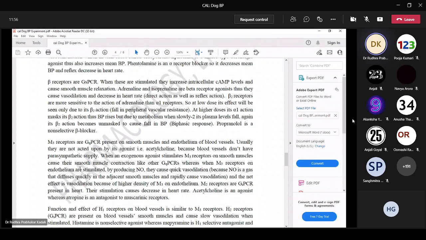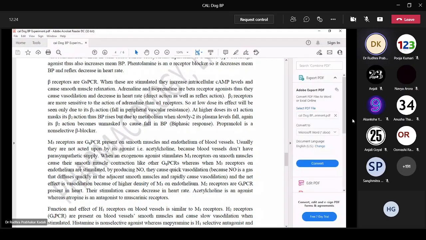Next, beta receptors are Gs protein coupled receptors. When these are stimulated, they increase intracellular cyclic AMP levels and cause smooth muscle relaxation. So cyclic AMP is elevated, and cyclic AMP elevation causes smooth muscle relaxation. That's why beta 2 receptor activation causes vasodilation. Adrenaline and isoprenaline are beta receptor agonists, thus they cause vasodilation and